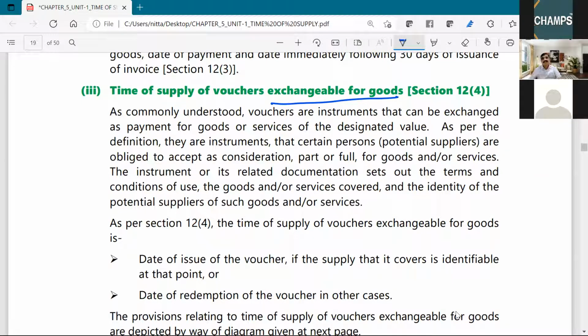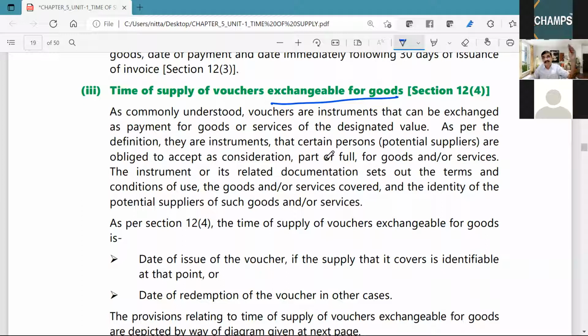So that example you have to recollect today, because we are analyzing the time of supply for vouchers. Okay. Now, why do I tell all those examples? Lifestyle, or my client has an ice factory wherein gas is supplied through pipe.